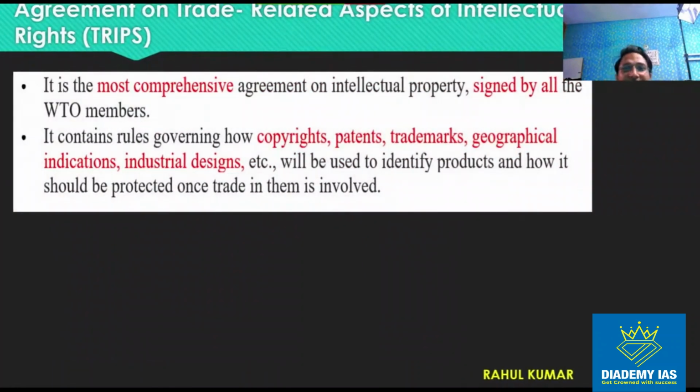Right. Now, the next agreement is very important, that is TRIPS, the Agreement on Trade Related Aspects of Intellectual Property Rights. This is a very comprehensive agreement, signed by all the members, and it governs the rules about copyright, patent, trademark, geographical indications, and industrial design: how we will identify them and how they will be protected, what the procedure to protect them will be, and for how much duration.